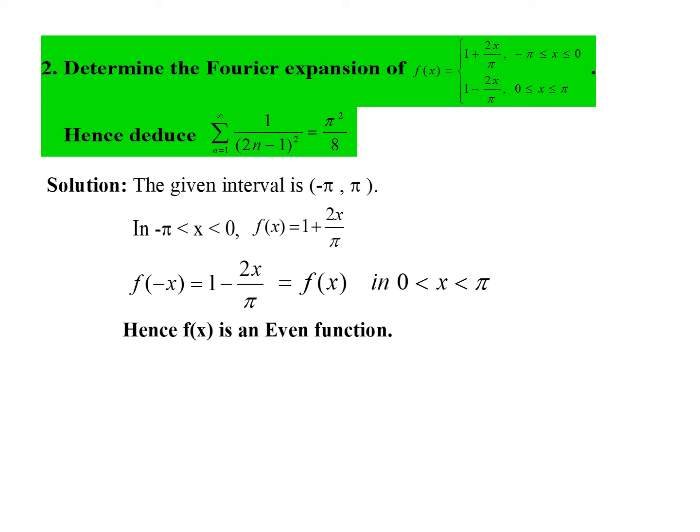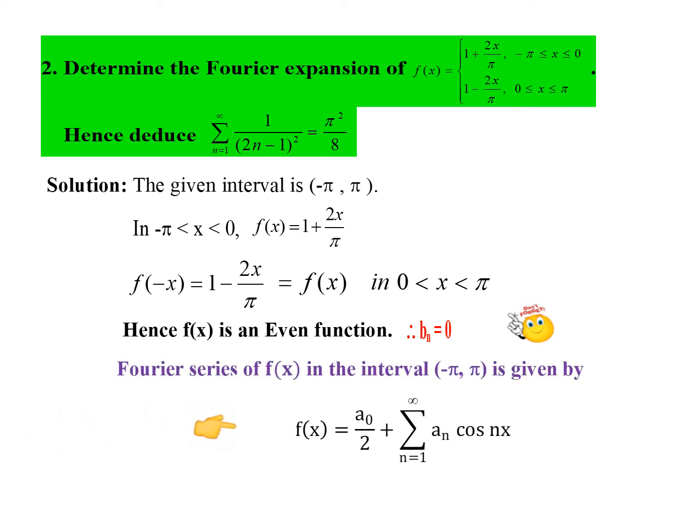And whenever you have an even function, this comes under our formula second case. So bn will be 0. Hence the Fourier series will become f of x equal to a naught by 2 plus sigma an cos nx alone. Since bn is 0, the third term will not come here.